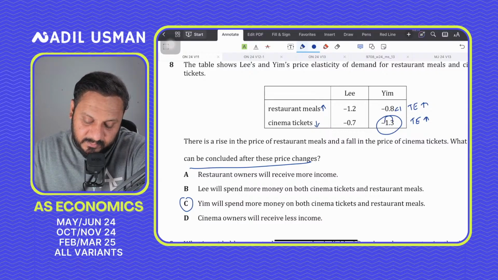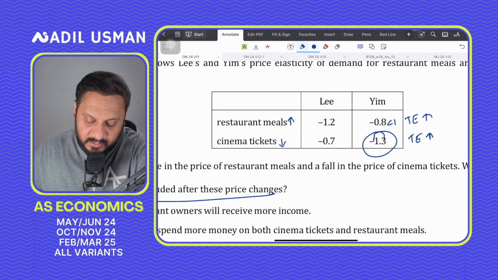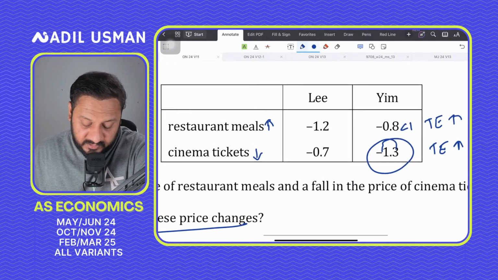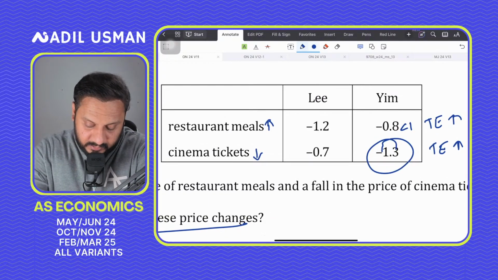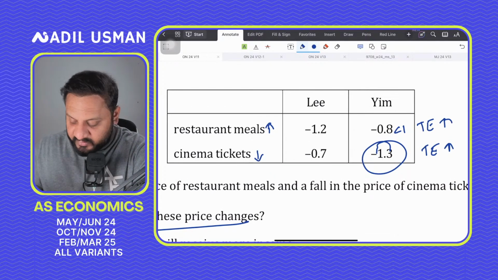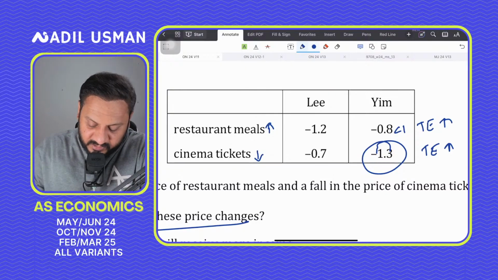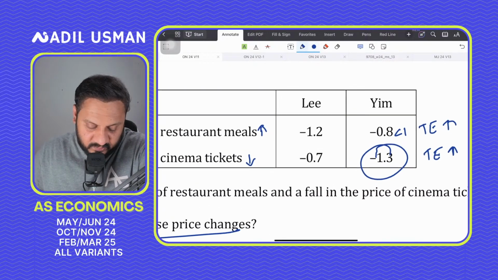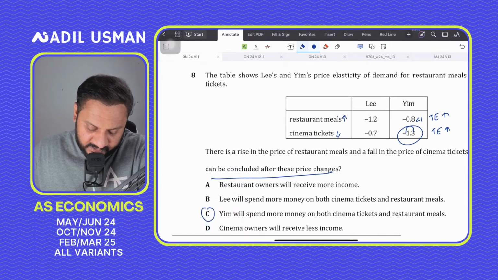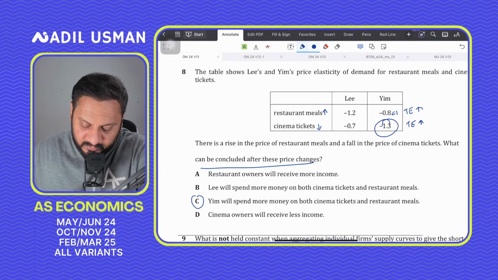So if the price of cinema tickets goes down, he would immediately want to spend more on cinema tickets and go for more movies a week. So definitely his spending on movies would immediately go up. So total expenditure is going to rise. This guy loves watching movies in cinema like crazy. So Yim will spend more money on both cinema tickets and restaurant meals.